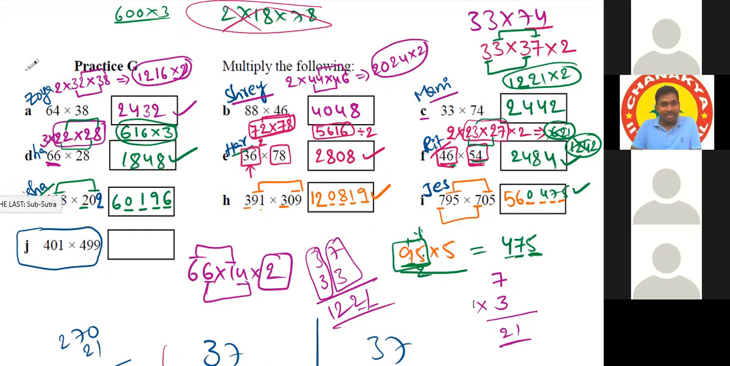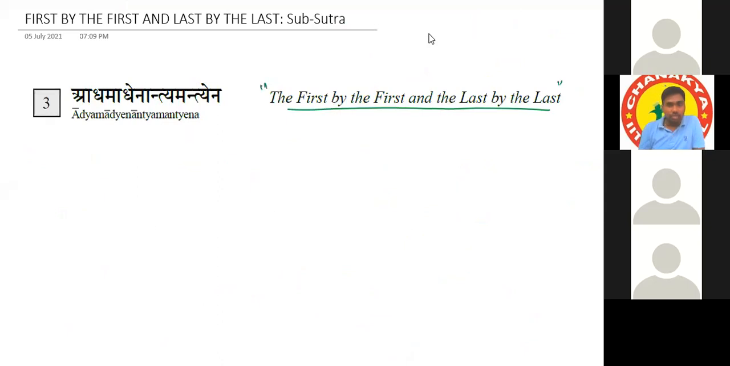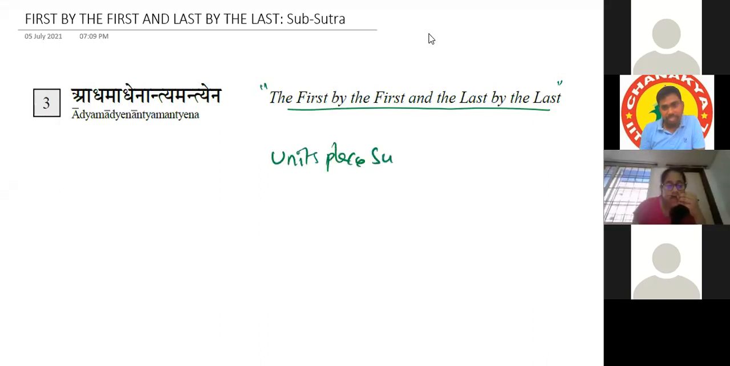And next we'll take one more shortcut. First by the first and last by the last. So this is the reverse of the previous shortcut. What is the previous shortcut? Units place sum is 10, and the remaining are the same.